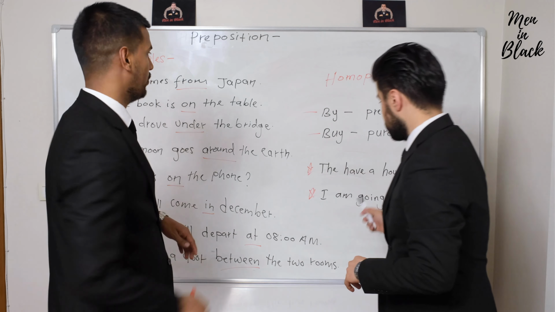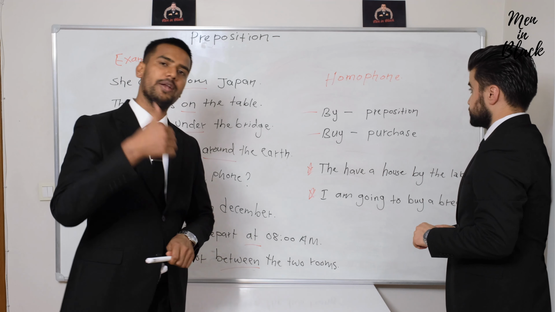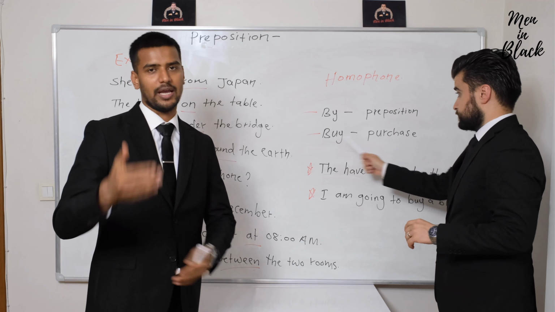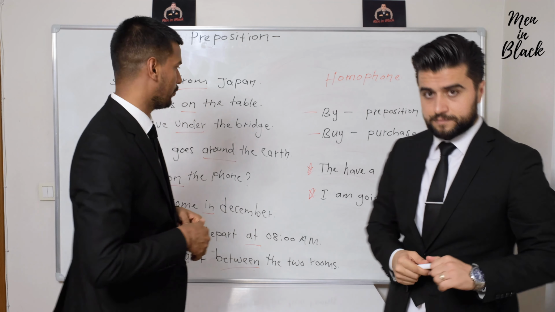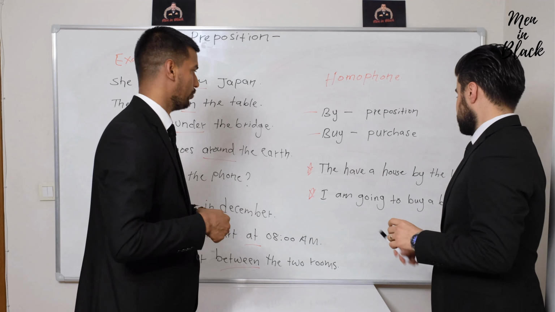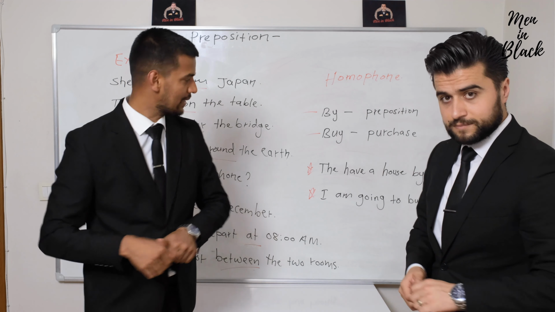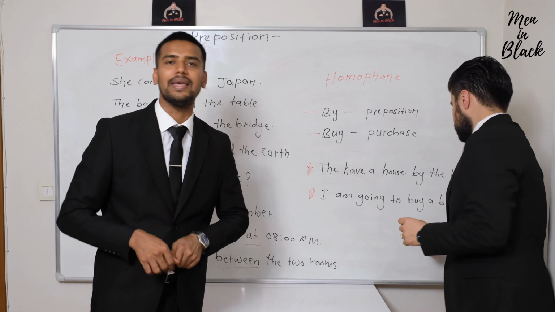Now the homophones. Buy. So one buy is a preposition, the first one. The second one, buy, is purchase. I mean to buy something, to take something from the market or any place you want. So for example, they have a house by the lake. Another example, I am going to buy a bread.